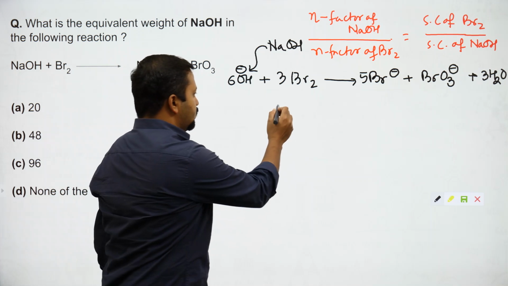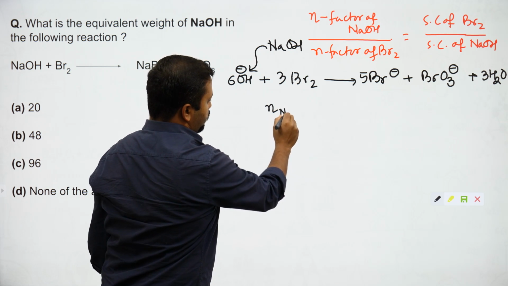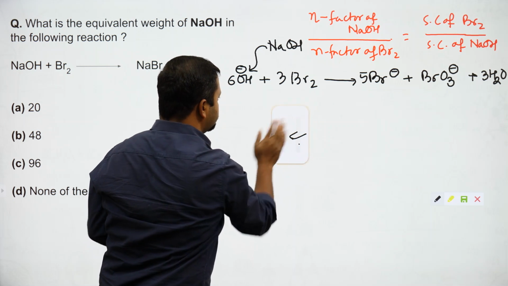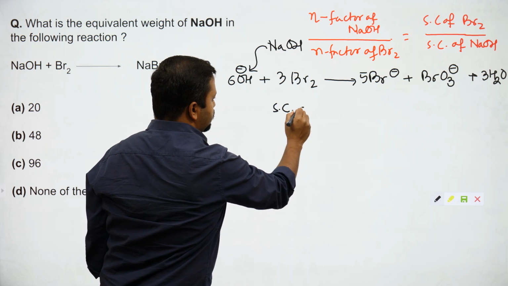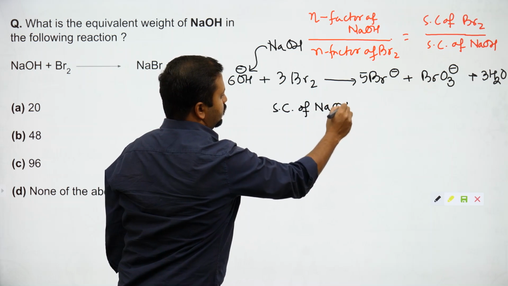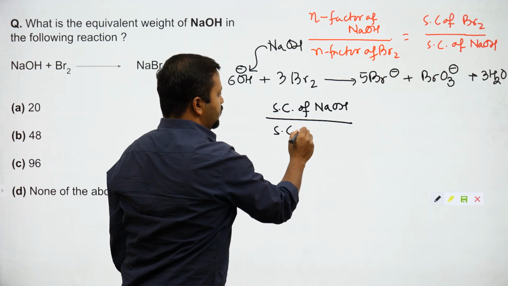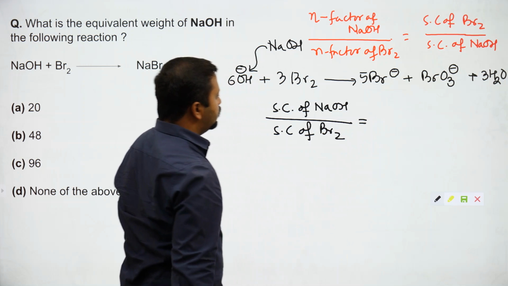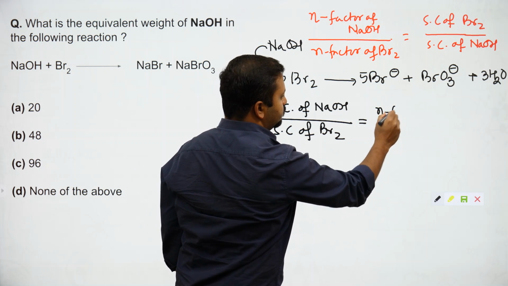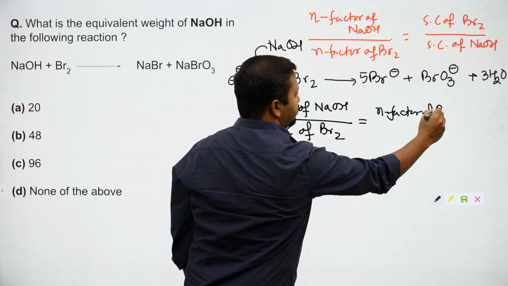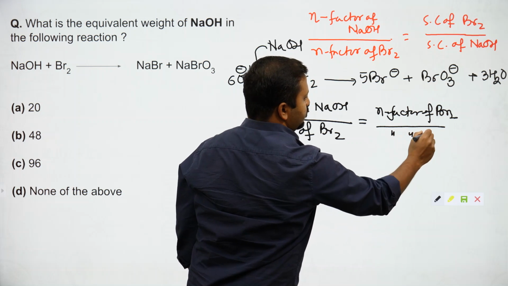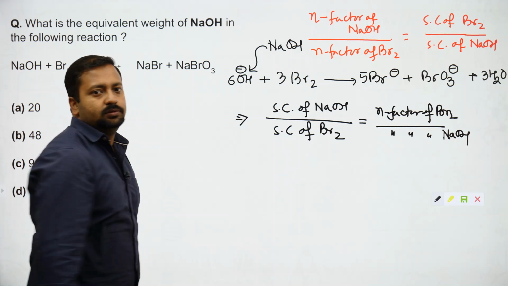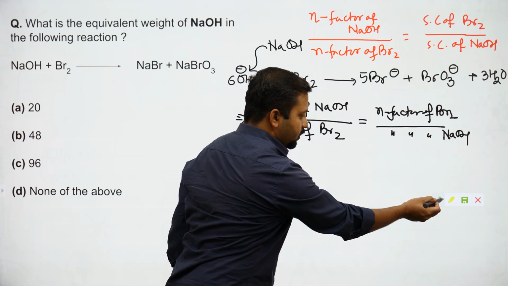So what we do is, the number of moles of NaOH: the stoichiometric coefficient of NaOH by the stoichiometric coefficient of Br2 is equal to the n factor of Br2 by the n factor of NaOH. Cool? Is it clear? Let me use a different colored pen.